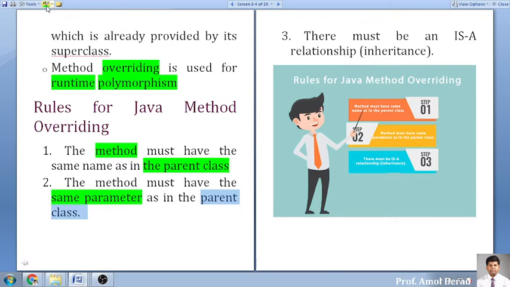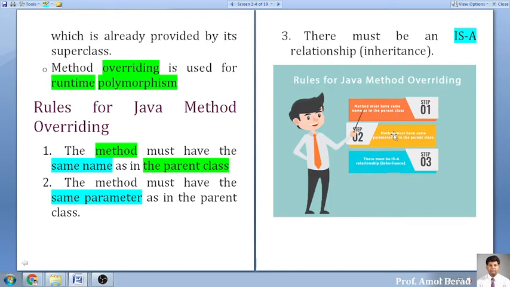So same name and same parameters, these two things you have to keep in mind. Then only is it possible to go for function overriding. Okay, third one, there must be an is-a relationship. Yesterday we saw what is-a means: it should be extended directly. So rule number one, the same name.